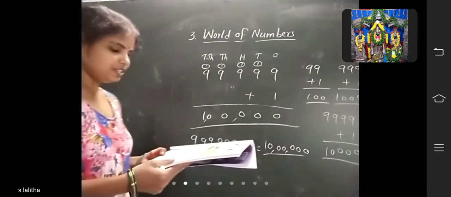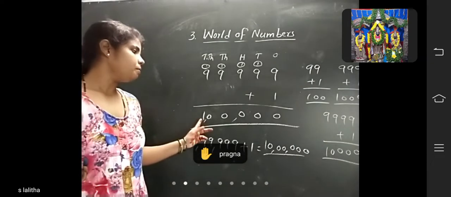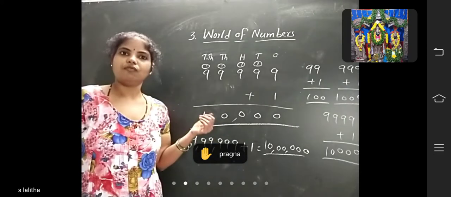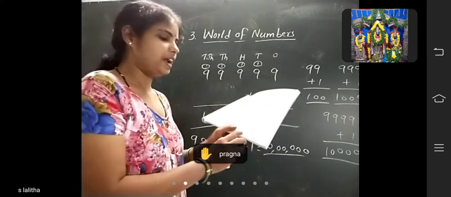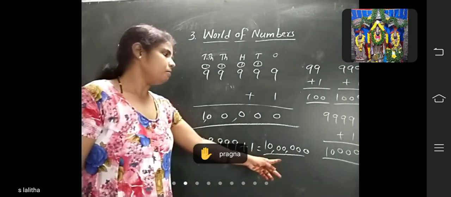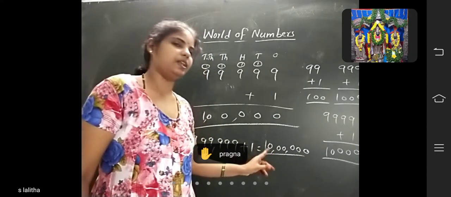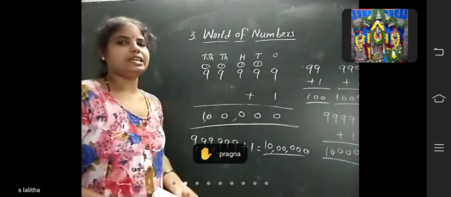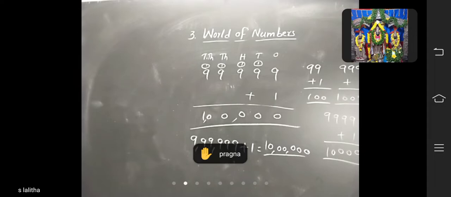How many digits do these numbers have, children? For 1 lakh, how many digits? 1, 2, 3, 4, 5, 6. So for 1 lakh, you have to write 6 here. And for this one, how many digits? 1, 2, 3, 4, 5, 6, 7. In the second blank, you have to write 7. 6 and 7. Okay, children?